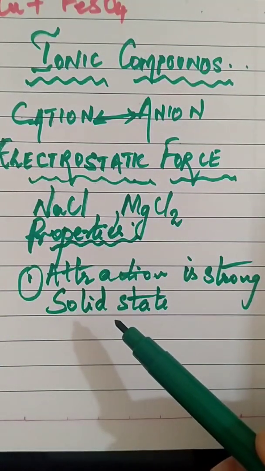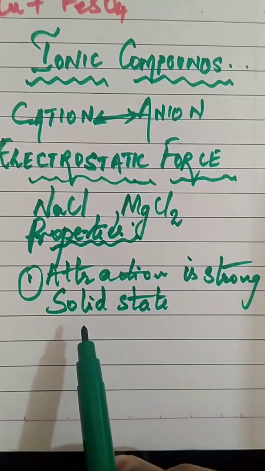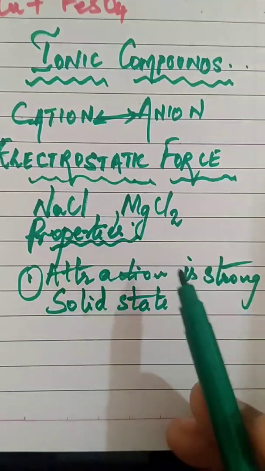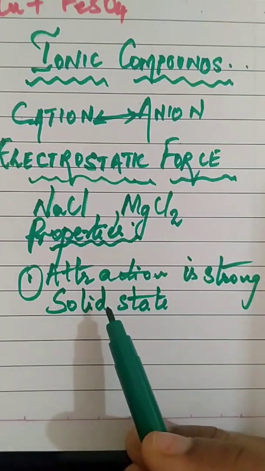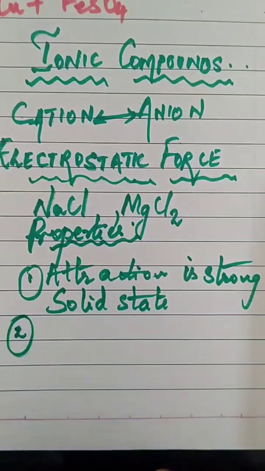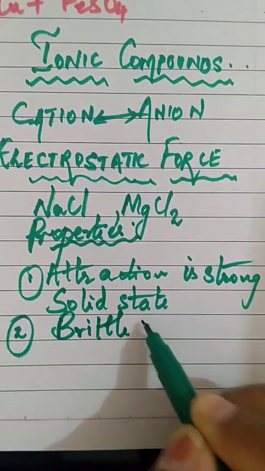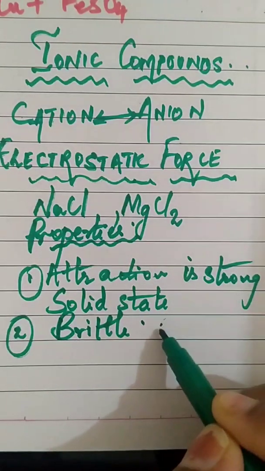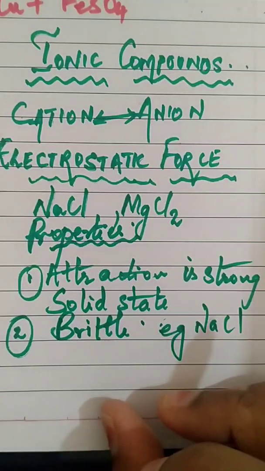It can be asked. Any 4 properties or all 5 properties can be asked. You keep the property name in your mind and then you can explain. The attractive force between the positively and negatively charged ions is strong, so they exist in solid state. The second property related to ionic compounds is that they are brittle, and by applying pressure you can crush them into pieces. Example, you remember NaCl, rock salt, you can crush it and make it into powder form.